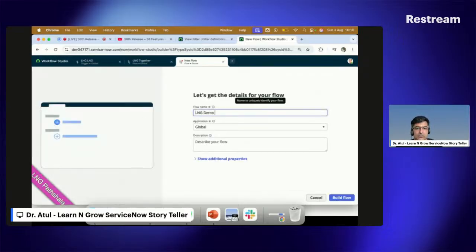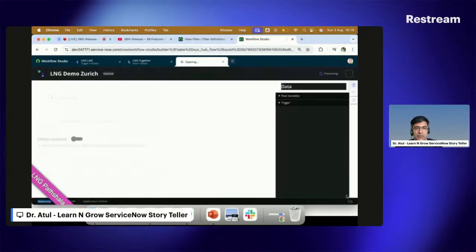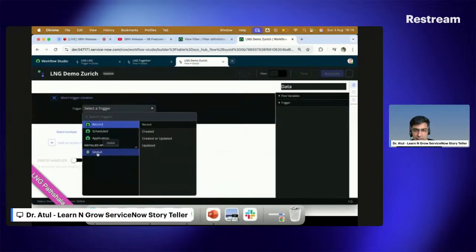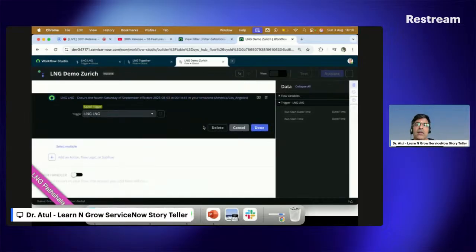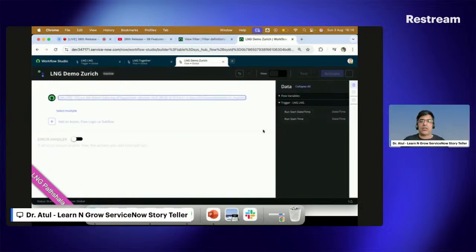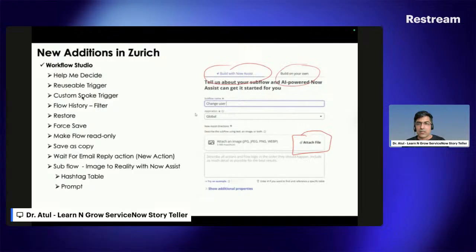LNG demo, Zurich, build now. And now when you click on the trigger, you can see under Global, my triggers are appearing here. This is what I created previously. And now you can see LNG and you can use it now. That is the first thing which ServiceNow has added here. Custom spoke, I'm not coming to this particular part because I don't have it.